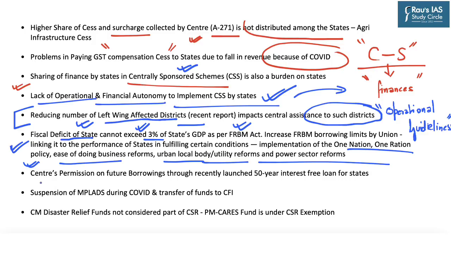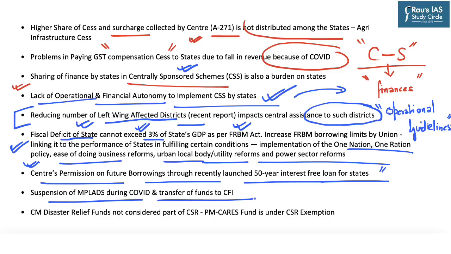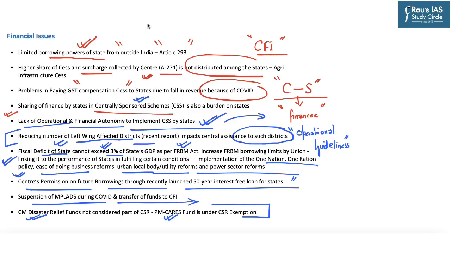It further mentions the center's permission on future borrowings through the recently launched 50-year interest-free loan for states. So this again acts as a constraint on the states. Further, the news mentions the suspension of MPLADS during COVID and the transfer of the funds to the Consolidated Fund of India. Now this again restrained some of the funds which were provided to the district administration for overall developmental purposes. Now the article further says that funds provided under PM CARES form part of the CSR exemption. However, the same relaxation is not applied to the Chief Minister's Disaster Relief Funds. So these can be said to be the aspects of fiscal federalism which constrain the revenue powers of state governments.